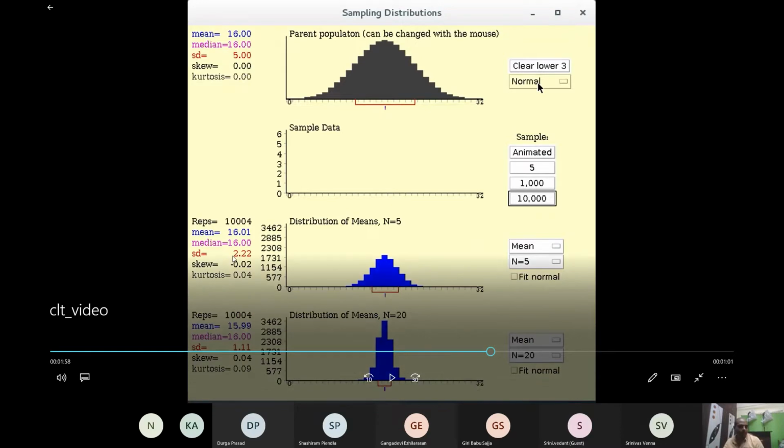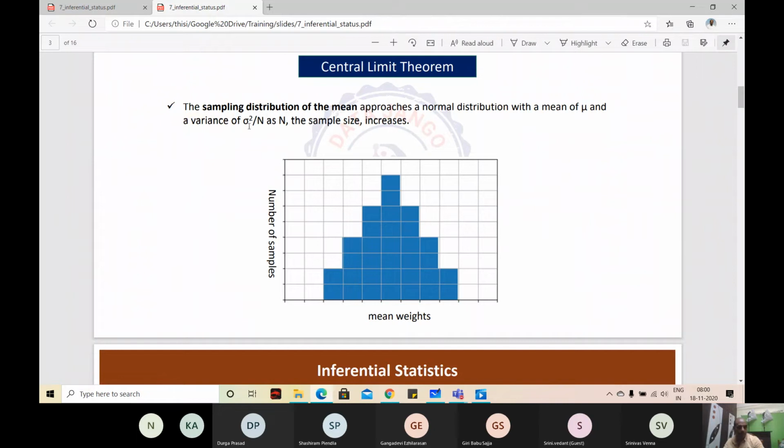Using that I calculated, but this number can be calculated using this formula also, sigma by square root of n. This applies only to the sampling distribution of means. For original data it is not going to apply.